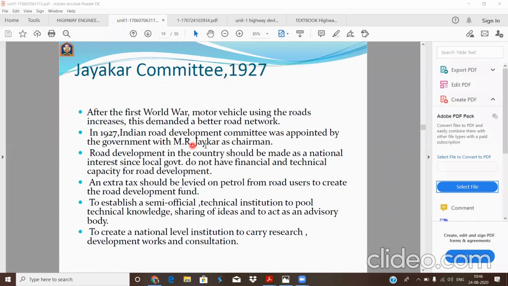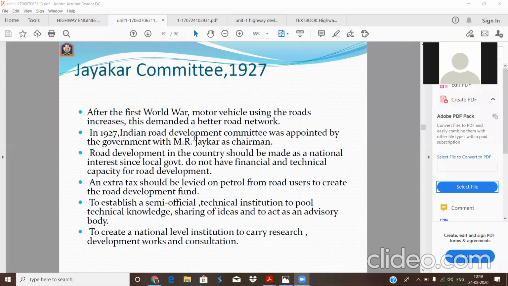Yes, Jayakar. After the First World War, motor vehicle use on the roads was increasing day by day. With the increasing traffic, the Indian legislatures formed a committee and decided how to improve the roads, by what methods, and so on.